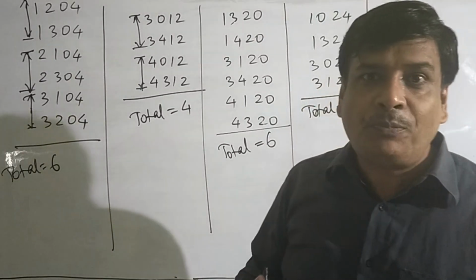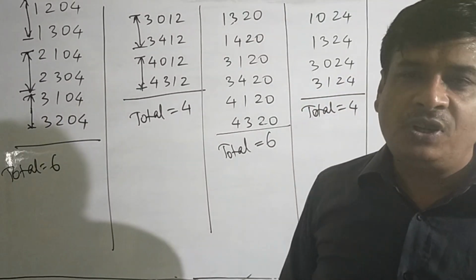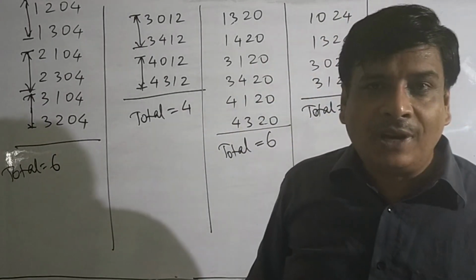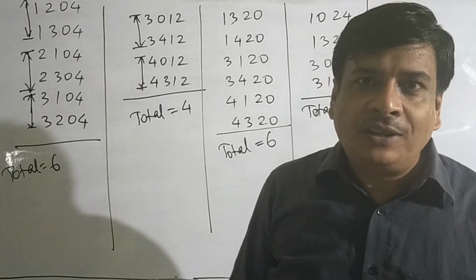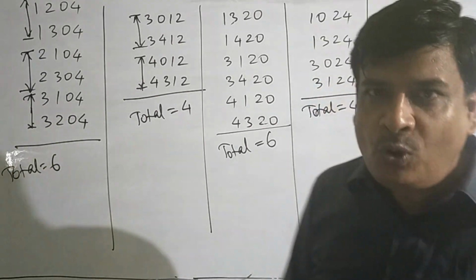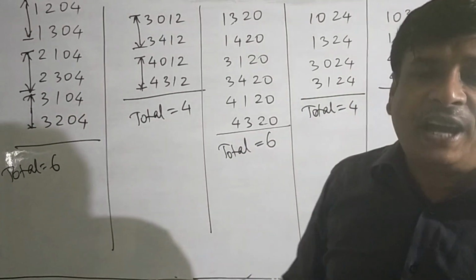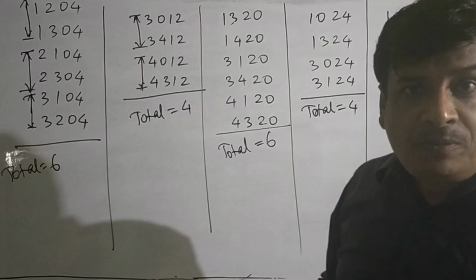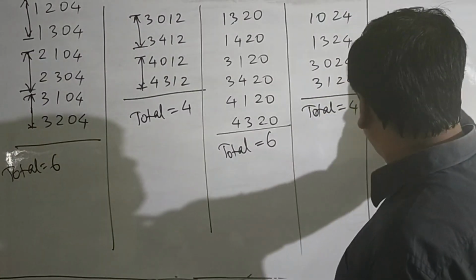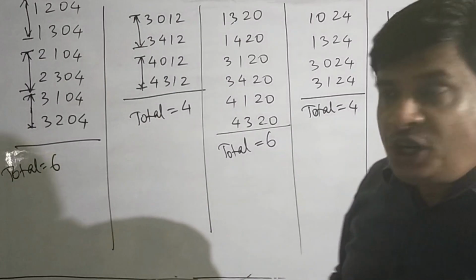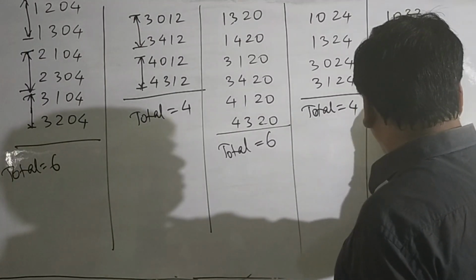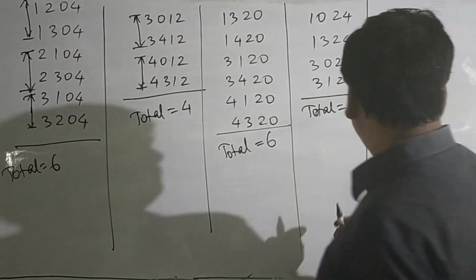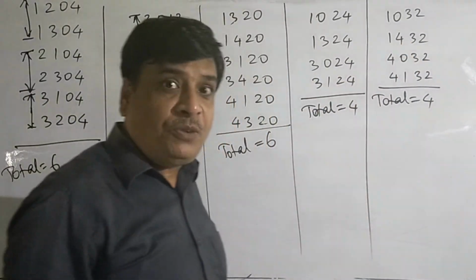The last two places, suppose taken 3, 2, that is 32. 32 is divisible by 4. So whatever number is taken before that, at the 100 place and 1000 place, the number still becomes divisible by 4. For the 1000 place, we can take either 1 or 4. So in two ways the 1000 place can be filled up, and for each choice of 1000, there are two choices for the 100 place. So while counting all such numbers, the total is 4. These all numbers are divisible by 4.